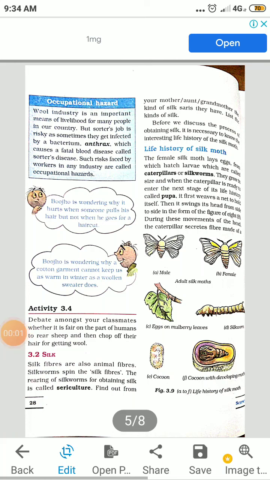Sairam children, the other day we had started science lesson number 3, fiber to fabric. Today let us continue. Silk.